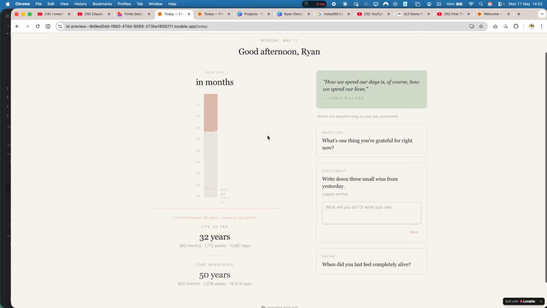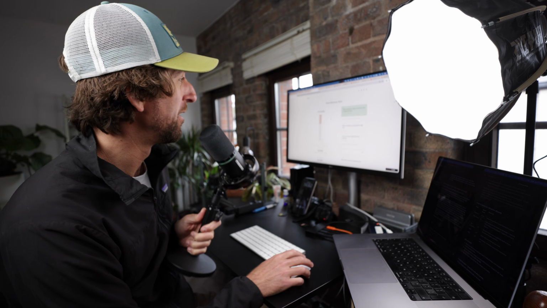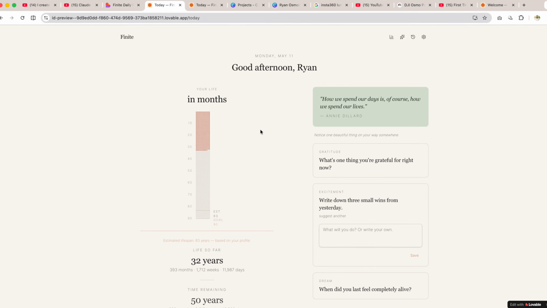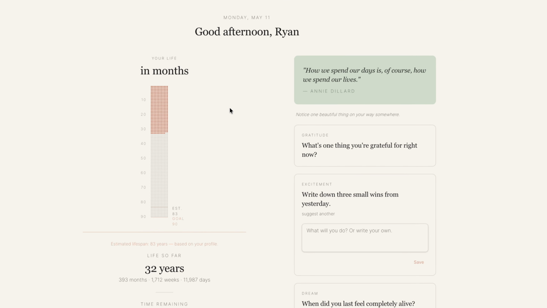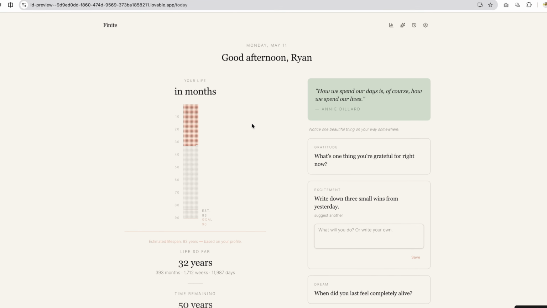Okay, so here we have it. Here is our dashboard. This is our app. So basically what I wanted to do is encourage people to really live the life that they want to live and perhaps track a little bit about how they're feeling about life, and also give them a moment to have a bit of gratitude for things that they are grateful for, and just a moment to reflect, as well as understand how much time you have left, depending on how long you expect to live.